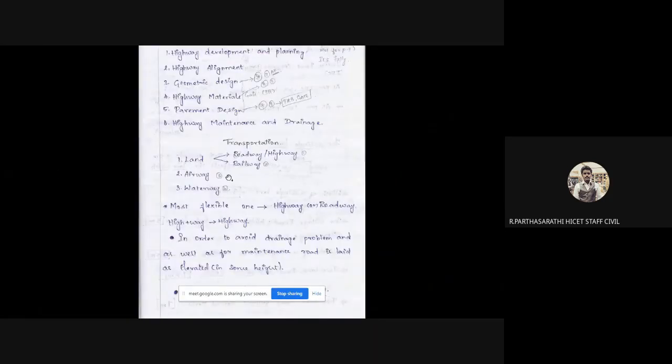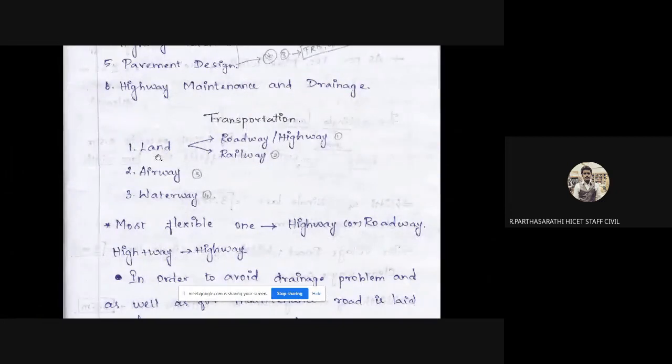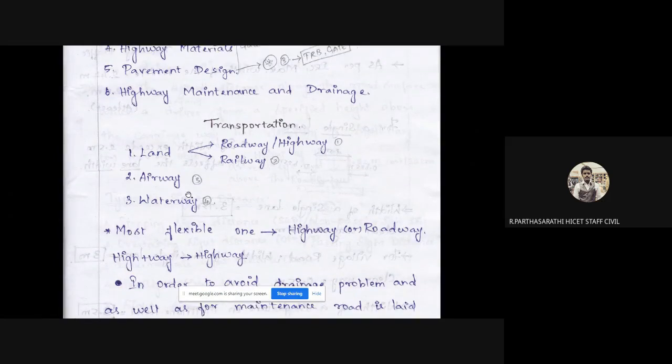Okay. So these are the most common transportation methods. Land, airway, waterway. The questions are expected from the land. This is called highway engineering. Airway and waterway should be separate topics. That way it will be possible for IES examinations.